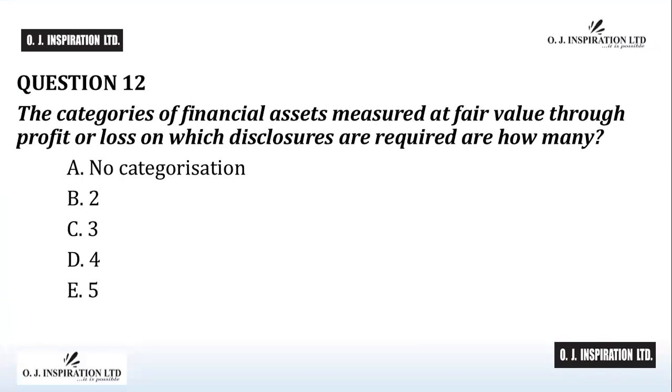Question number 12. The answer to question number 12 is C3. For financial assets measured at fair value through profit or loss, there are three categories for which disclosures are required. The three categories of the financial assets measured at fair value through profit or loss are: 1. Those designated as such upon initial recognition. 2. Those designated as such subsequently. And 3. Those mandatorily measured at fair value through profit or loss. C is the answer to question number 12.